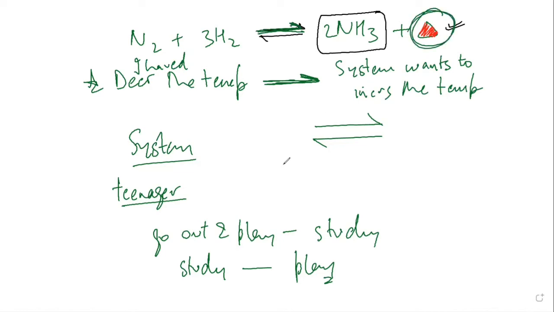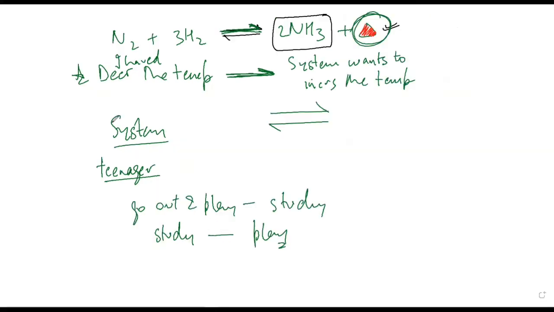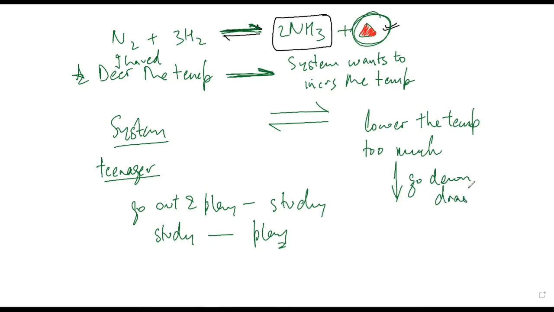Yes, sir. So if we want more and more amount of ammonia, then we should actually be doing this reaction at a lower temperature. Is it making sense? Yes, sir. But then what is the harm of decreasing the temperature too much? The reaction is slow and the yield of ammonia is also low. If you lower the temperature too much, then the rate of reaction will go down drastically. Is it making sense? Yes, sir. So that is why you will see this word again and again in these chapters: optimum temperature.